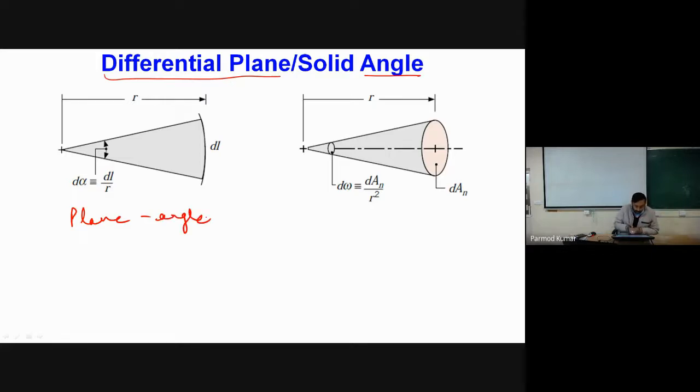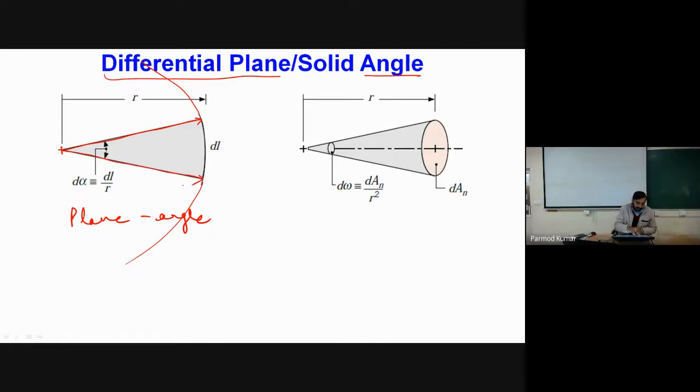We are considering a two-dimensional case, and here we have a circle of radius r. In this circle, say we have a source from where radiations are emitting, and this is one extreme ray and this is another extreme ray.